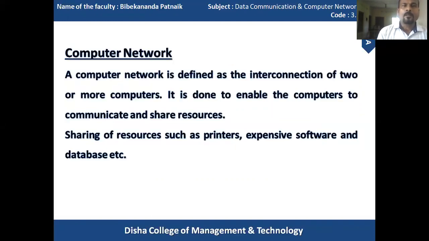So, in this case, a computer network is defined as the interconnection of two or more computers.